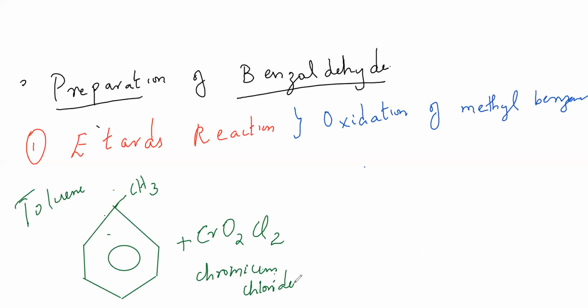Okay. So this will give me what? This in reaction with carbon disulfide and H3O plus, CS2 and H3O plus, will give me benzaldehyde, benzene ring with CHO.